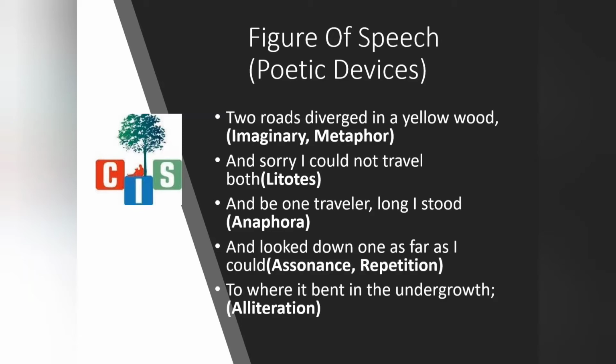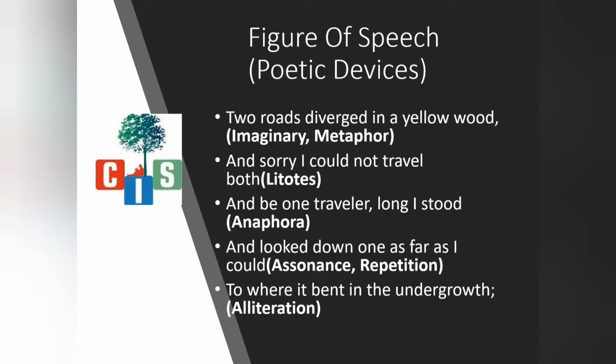In the fourth sentence, and looked down one as far as I could, here I have said that it is assonance and repetition. As I told you before, there can be more than one figure of speech in a sentence. So what is assonance? And looked down one as far as I could. Assonance means a vowel sound is repeated.